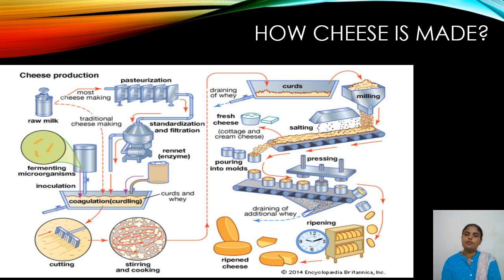After salting, if we want fresh cheese, it is extracted at this point, that is after salting. Then for ripening, this salted cheese is poured into molds, pressed and left for ripening, which gives different taste and flavor.